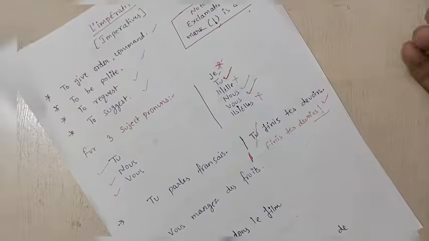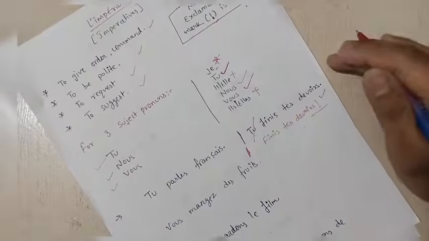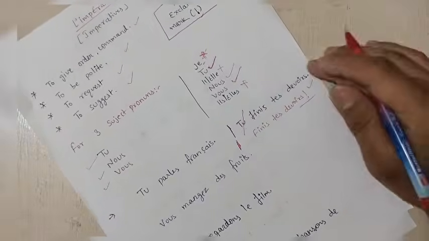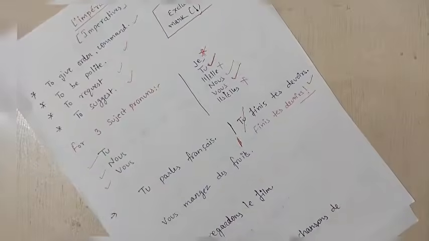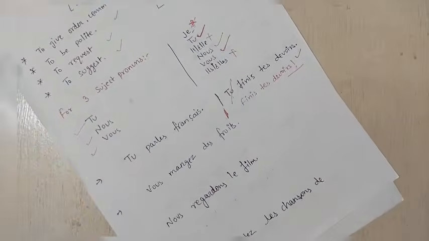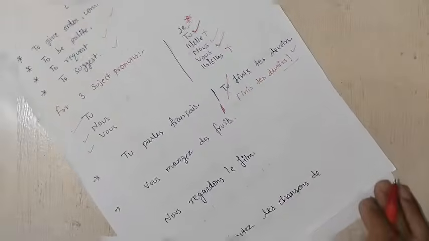It is that easy. It is a super easy topic. In French, it is one of the easiest topics. Whenever we understand the steps, we can easily do it. Suppose we have one more sentence here for vous, for subject vous. Vous mangez des fruits. What to do with vous mangez des fruits?